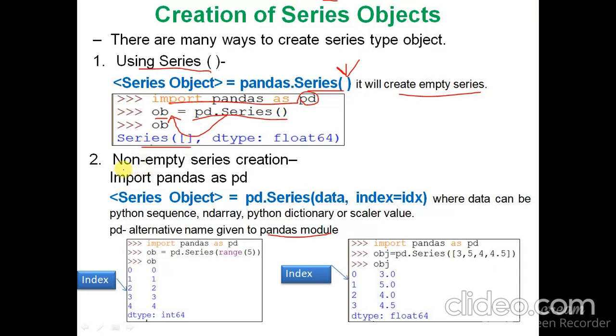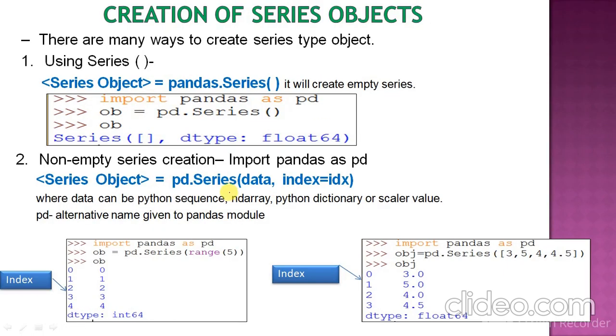Now how to create a non-empty series. Obviously, if it is non-empty, it means you need to pass data. So here you will see pd.Series. pd is an alias name for the pandas module, so instead of using pandas we can simply use pd. Series is a constructor and here we have two arguments. One is the data and second is the index.